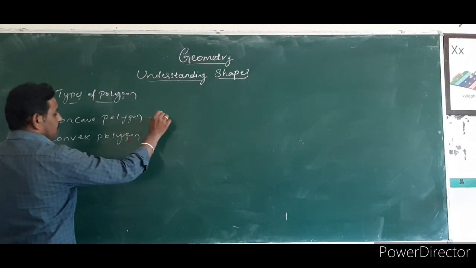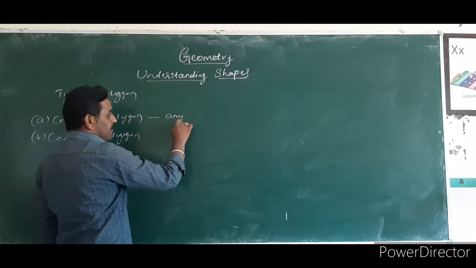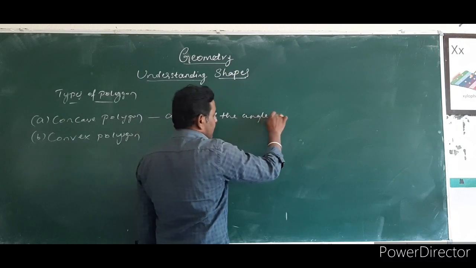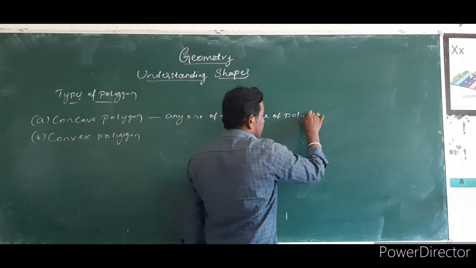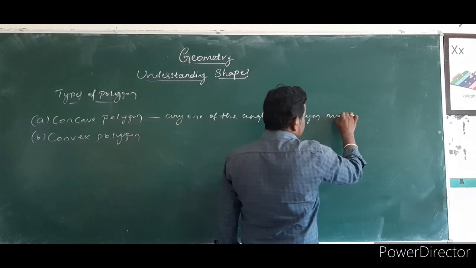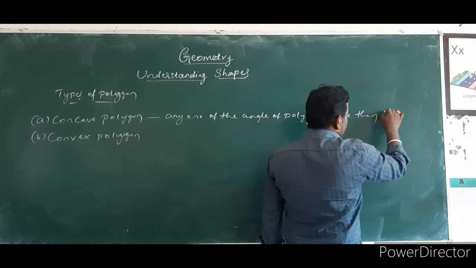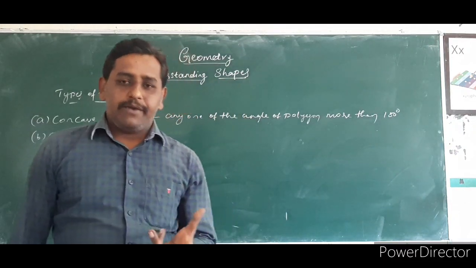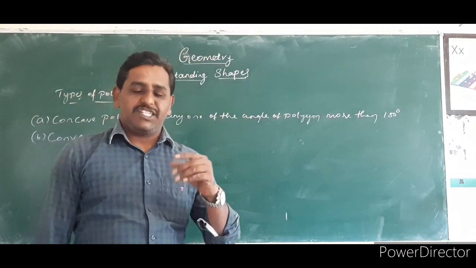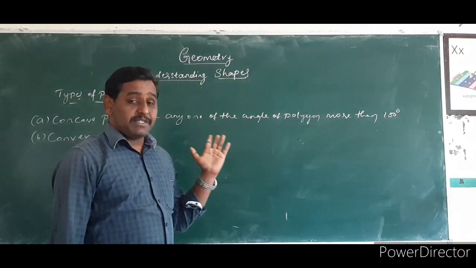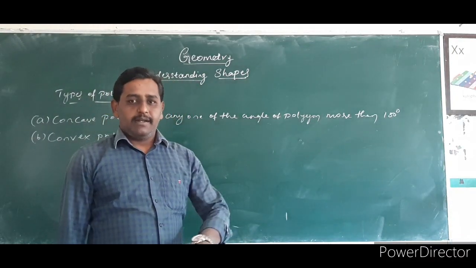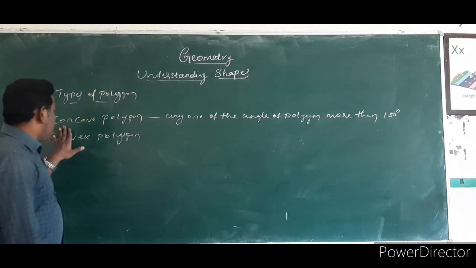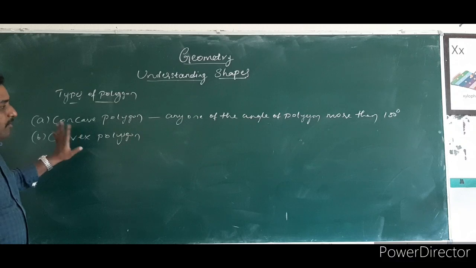Concave means any one of the angles of the polygon is more than 180 degrees. Concave polygon means any one of the angles of the polygon, depending on the number of sides of the polygon, is more than 180 degrees. That polygon we call a concave polygon.